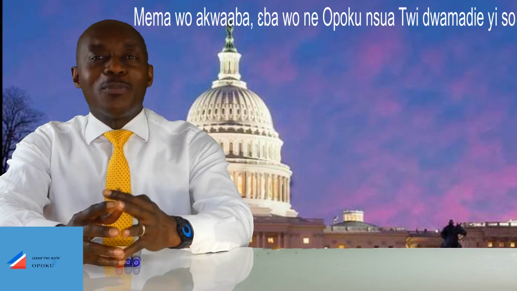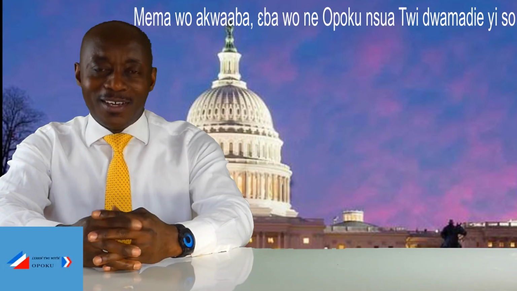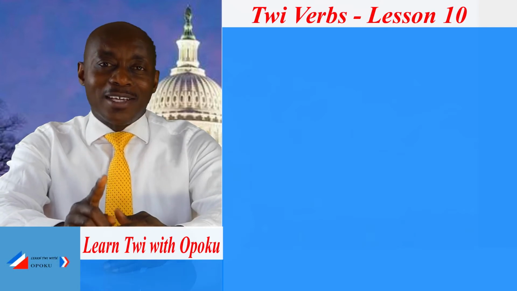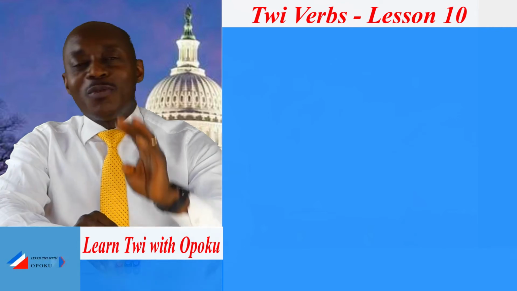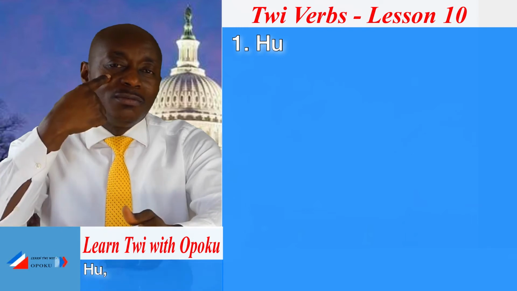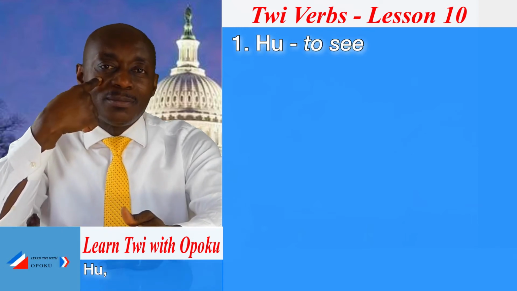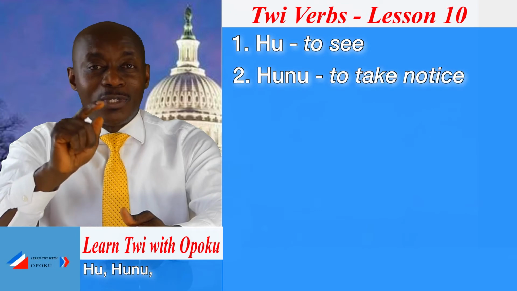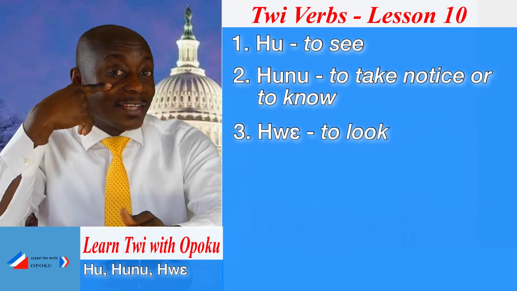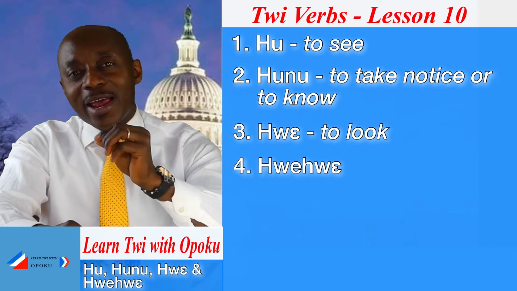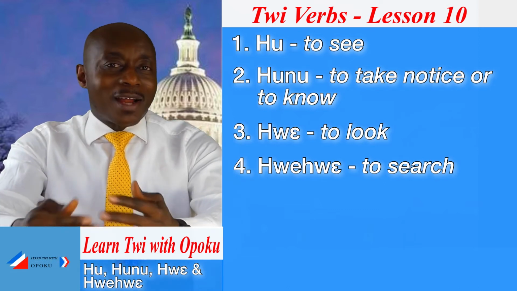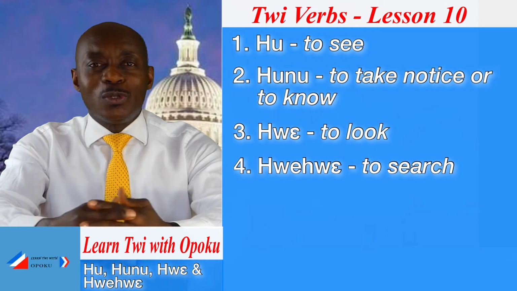I welcome you to the program Learn Twi with Opoku. In this episode, we still continue our lessons on Twi Verbs. And we are considering 4 Twi Verbs. What are they? We have hu, that is to see, hunu, to take notice or to know, hwe, that is to look, and hwehwe, to search. Let's take the first verb and try to understand it and see how we can also use it in a sentence.